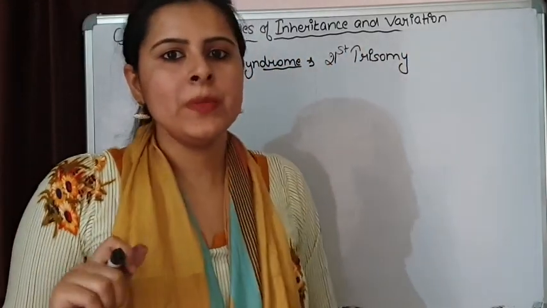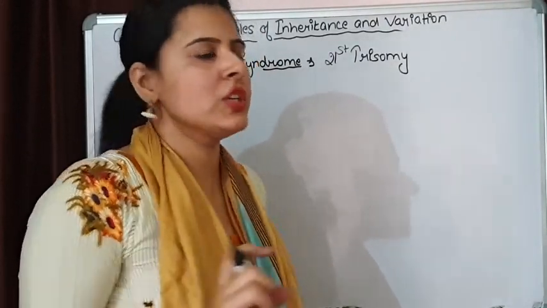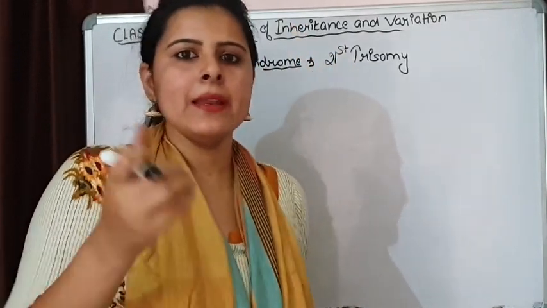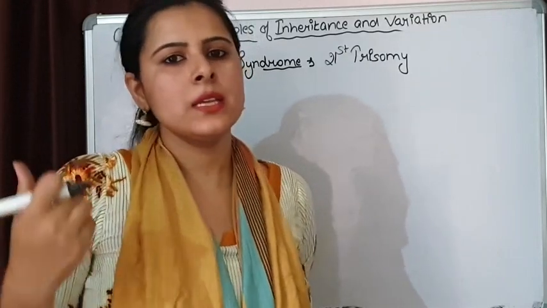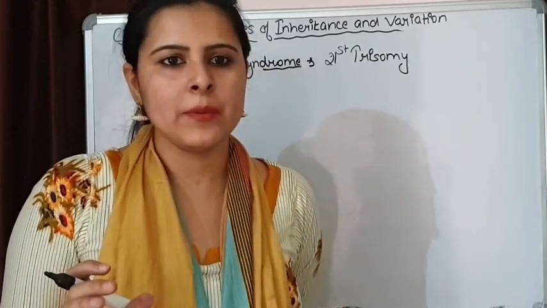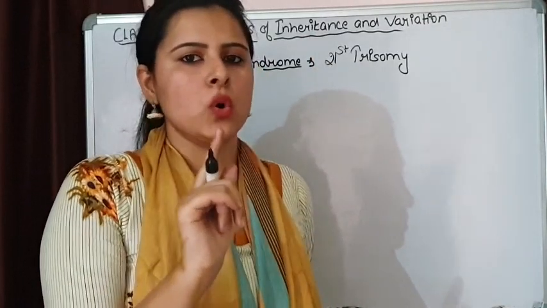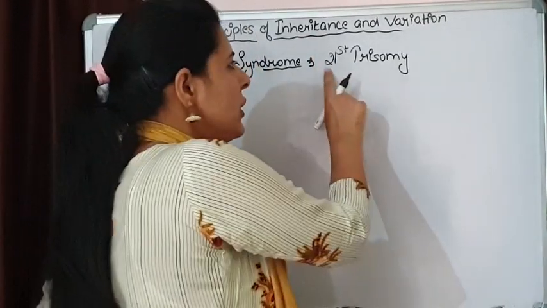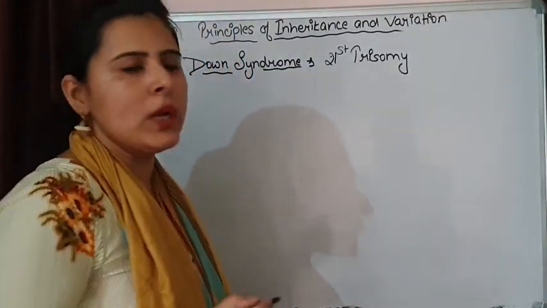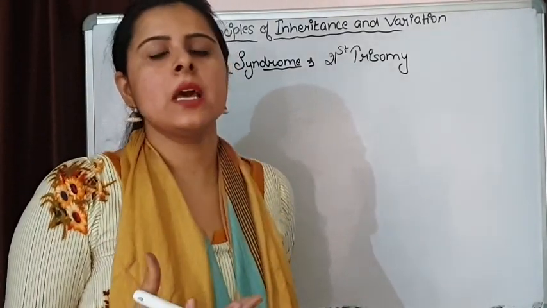In Down syndrome, there is non-disjunction, and in this non-disjunction, the 21st chromosome is not going to separate, and it will get inherited in a single gamete. When this gamete fuses with another normal gamete, there is addition of one extra autosome, and that extra autosome is the 21st chromosome. So if an individual with Down syndrome is born, the symptoms that are going to appear are